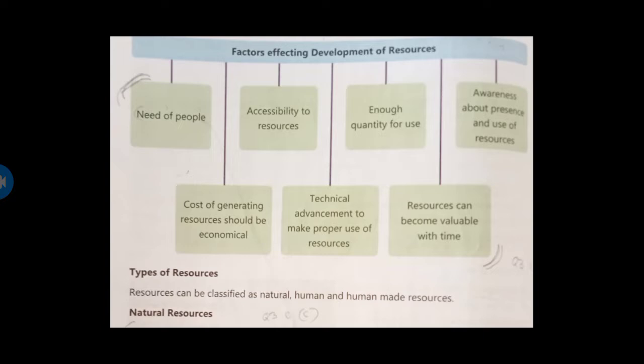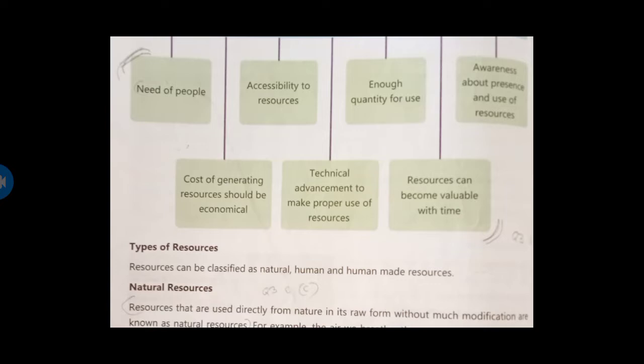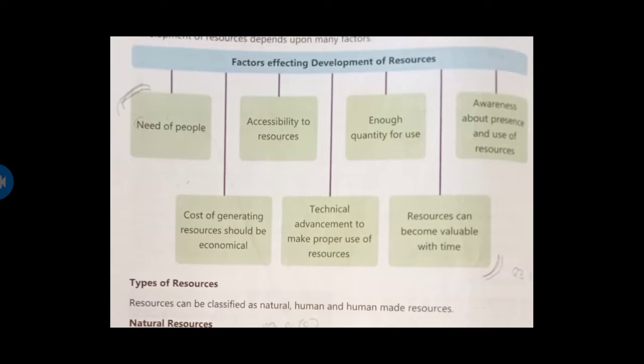We want enough quantity for use, not little. So resources are developing, we want more, and man is skilling himself to find the resources. Resources can become valuable with time.